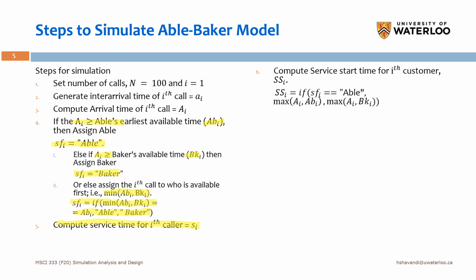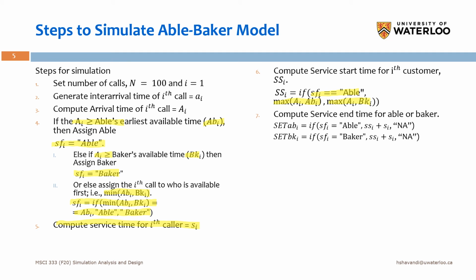So SSi will be this. If the SFi, the server for this call is Able, then the maximum between Ai and ABi will be the service start time for this call. Other than that, if the Baker is the server, then the maximum between Ai and BKi will be the service start time for this call. Okay.